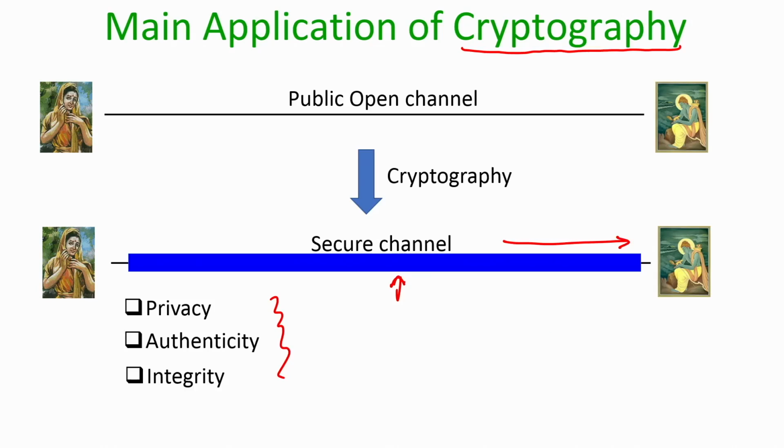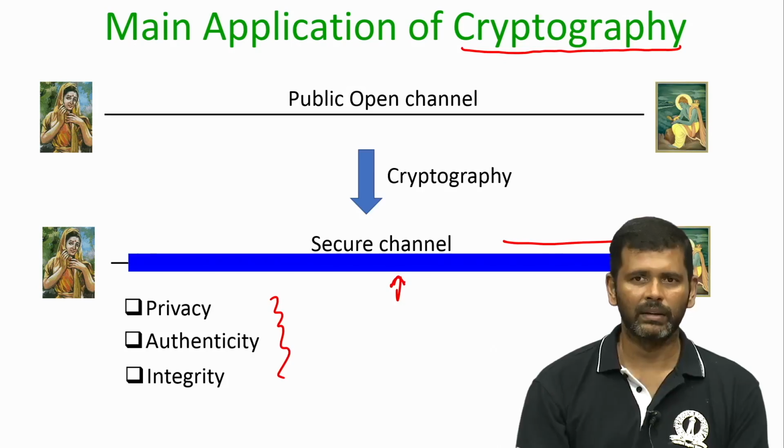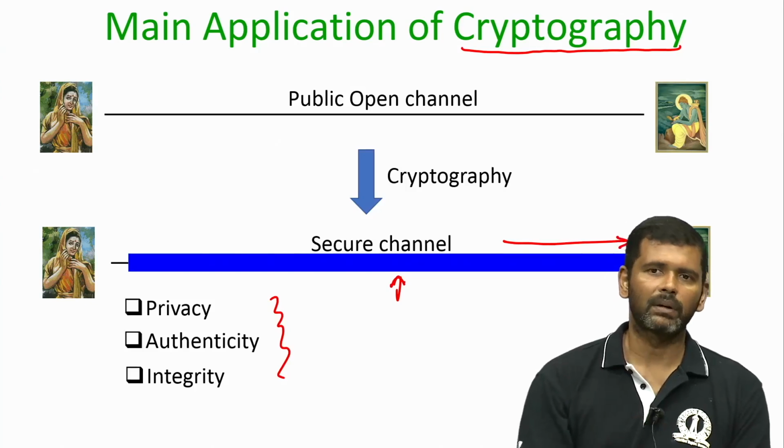There are lots of applications of cryptography. For example, if you are doing a net banking transaction, then you are supposed to give your net banking password. At that time you do not want your password to be revealed to a third party; it should be securely communicated to the bank. That is an application of cryptography. In the same way, whenever you are buying something on the internet on Amazon, you are asked to enter your credit card details. Again, you would like to send your credit card information in a secure way without any third party knowing the exact details. So, again cryptography is coming into the picture.